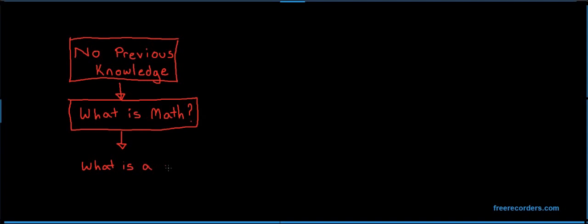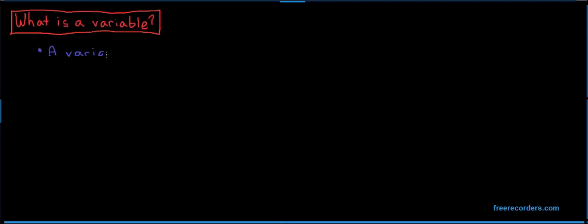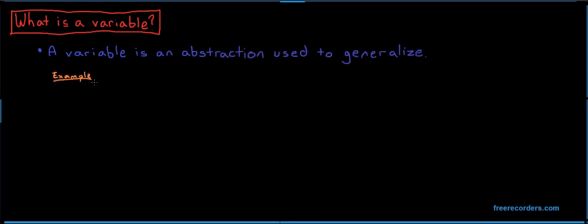The next question we need to answer is, what is a variable? A variable is an abstraction used to generalize. As an example, let's find the area of a rectangle which has one side of length 3 and one side of length 5. To find the area, we multiply the two sides, and the result, 15, is the area.